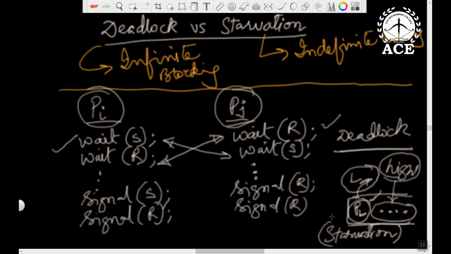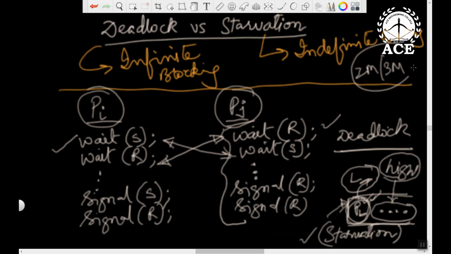Generally we can have solutions for solving the problem of starvation. For example, I can use priority inversion, or I can give this process higher priority so that it can get a chance to run. So generally we can have some solutions for starvation, but for deadlock you will have to altogether revise the code. I have to change the implementation. I have to reverse one of them, then there will not be any deadlock between Pi and Pj. So that is a comparison between deadlock and starvation. This topic could also be a simple 2-mark or 3-mark question. Okay, so these are the issues involved.